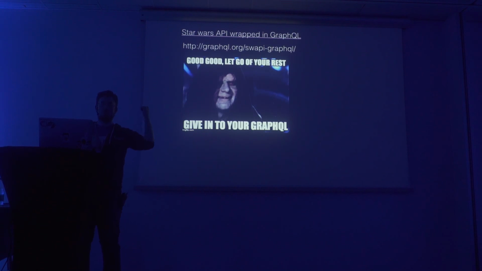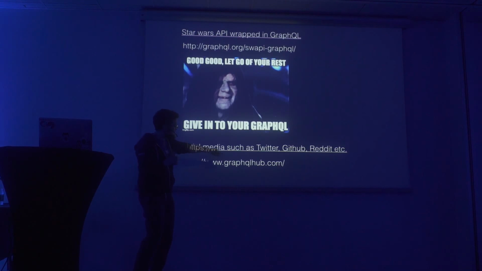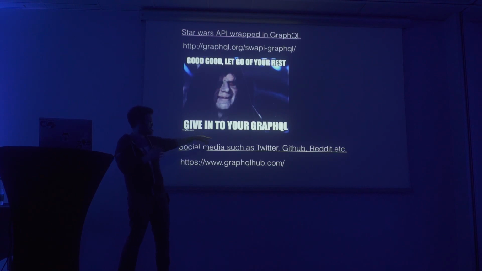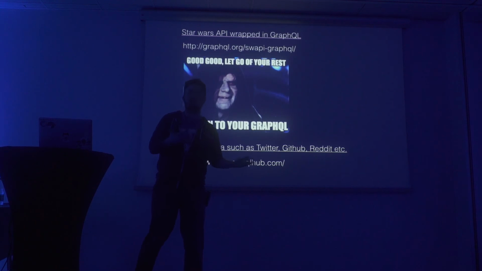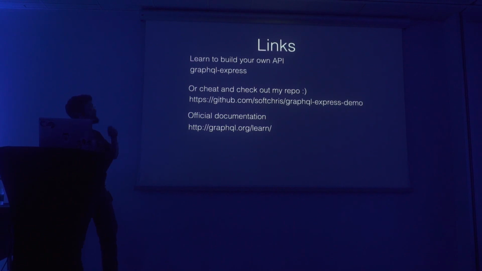A few. So you know what he's saying, right? Yep. Give into GraphQL. And of course, here at the GraphQL hub, you can interact with Twitter, GitHub, Reddit, and see what your buddy has for GitHub account, and see whether you have more stars than your friend. Healthy competition.